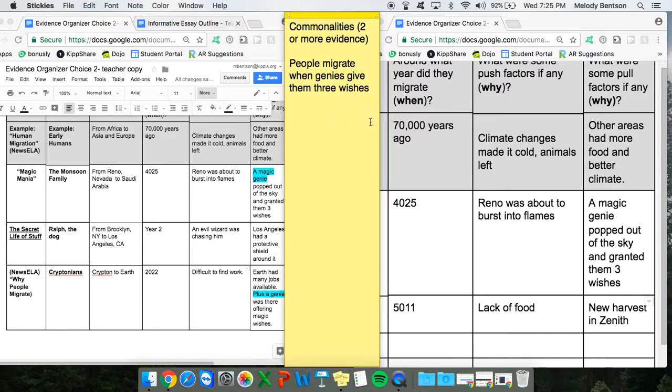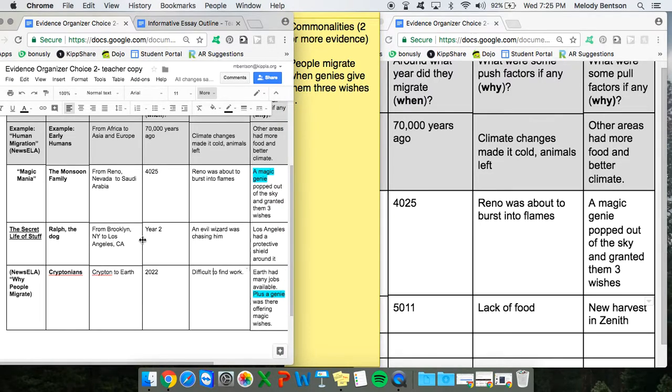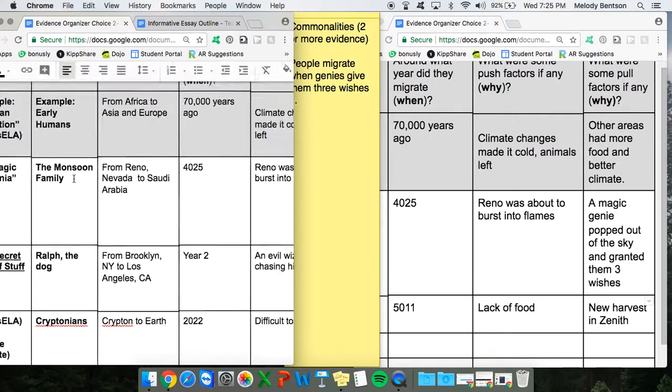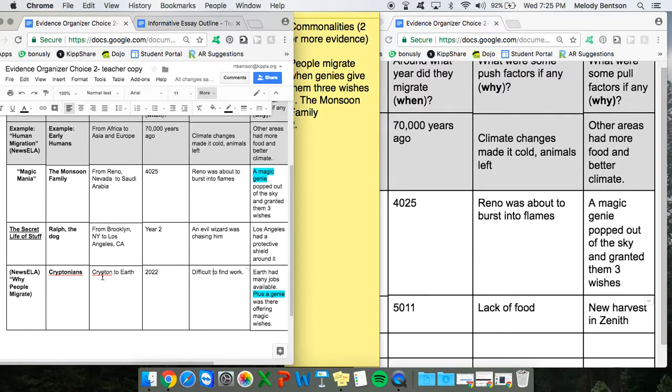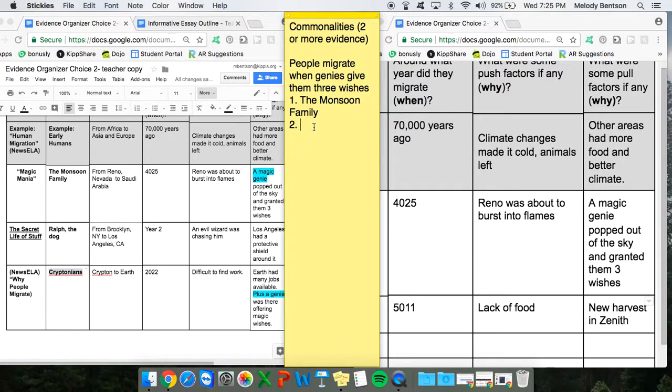Oh, yeah. And so I can support that with my evidence about, who was it? Here, the Monsoon family. So I'll just write the name of the people who migrated for this reason, and here it is, the Kryptonians. Great. So there is one reason why people migrate. Okay, let's try to see if we can find another commonality.